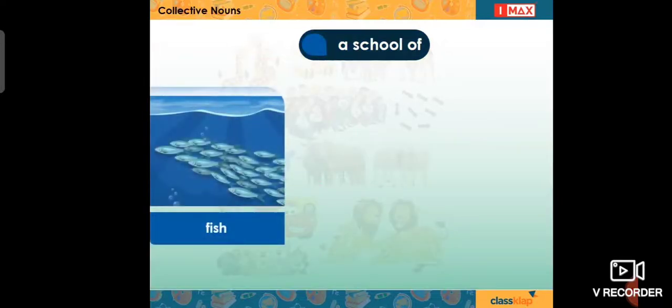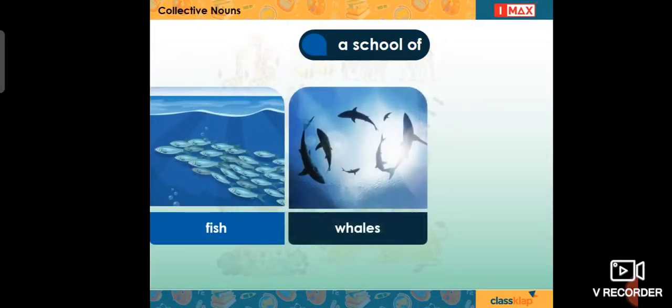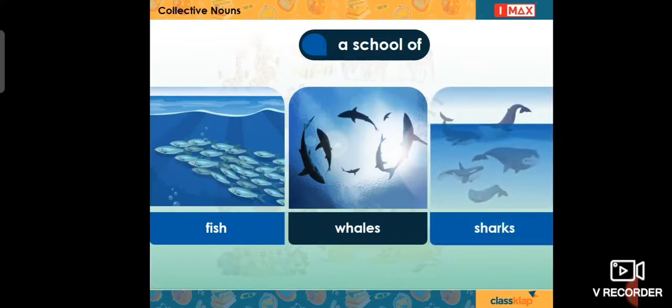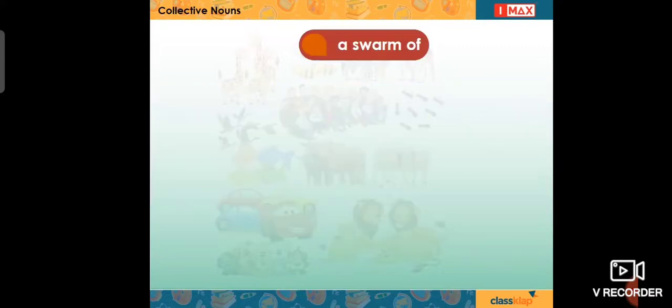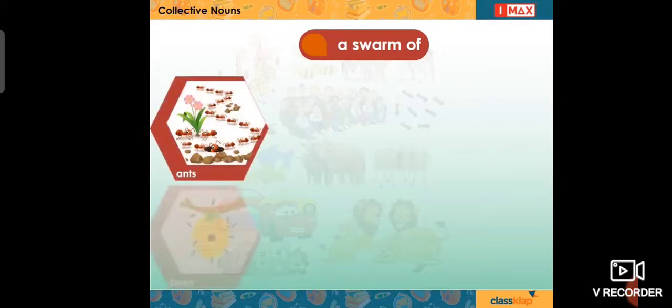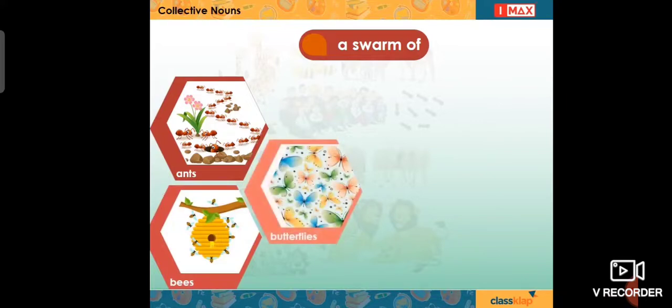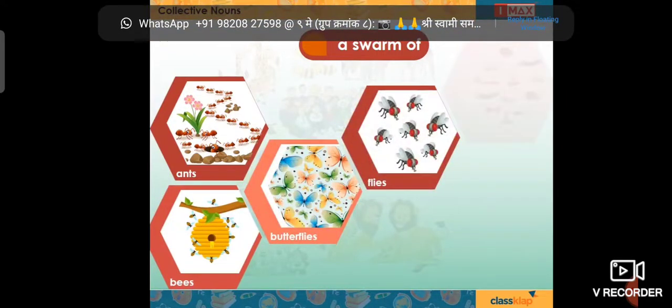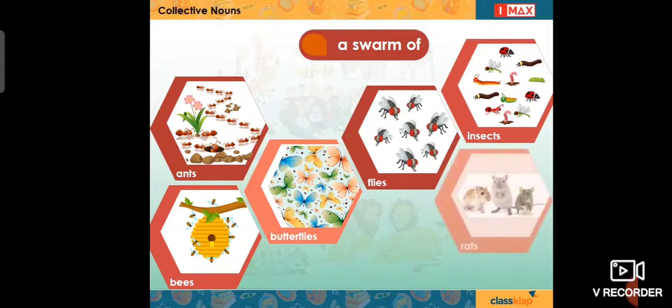Do you know what groups of fish, whales and sharks are called? They are called a school. A school of fish, a school of sharks and a school of whales. Most groups of insects are called a swarm. For example, a swarm of ants, a swarm of bees, a swarm of butterflies, a swarm of flies, a swarm of insects, and also a swarm of rats, though rats are not insects.